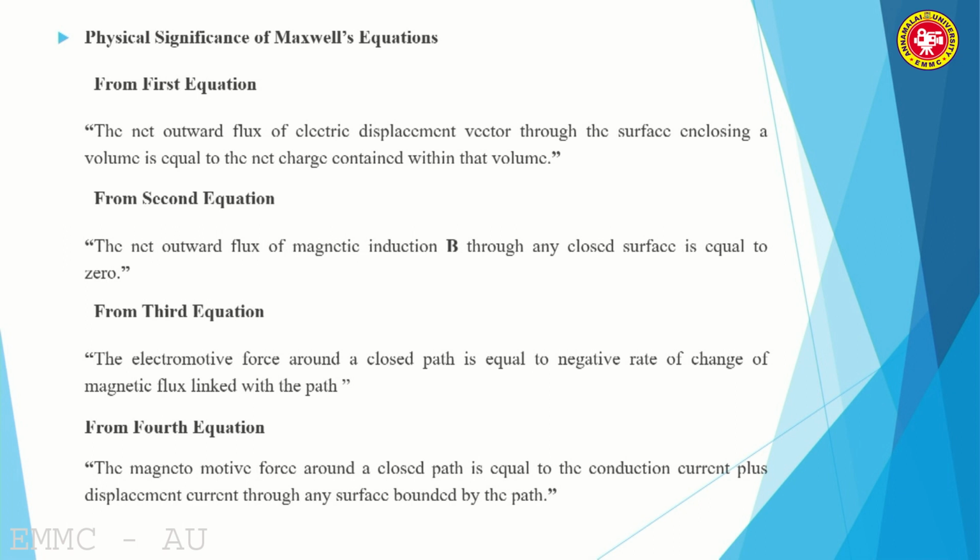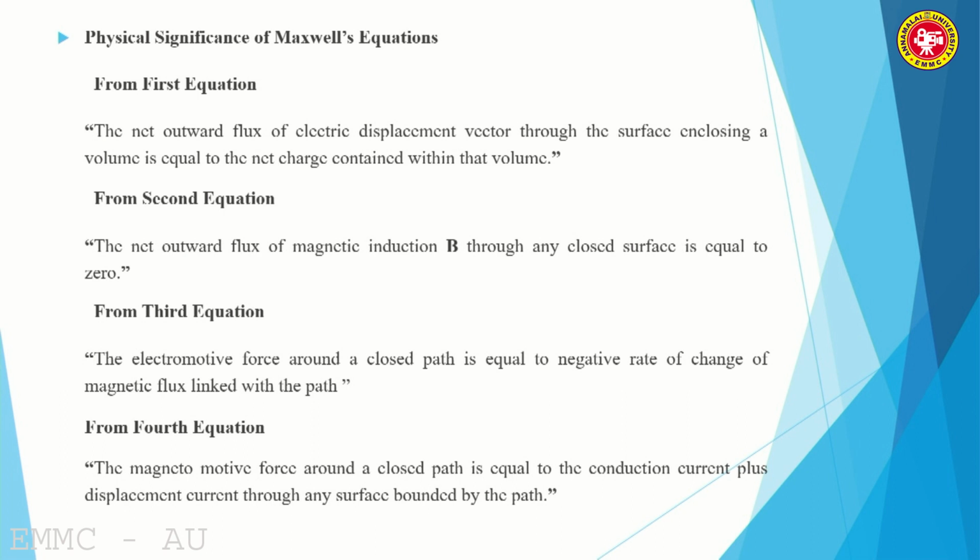From the integral form of the fourth equation, we see that it gives the magnetomotive force, while the third equation gives the electromotive force. It means the third equation is concerned with the electric field, and the fourth equation is concerned with the magnetic field. Therefore, the magnetomotive force around a closed path is equal to the conduction current density J plus the displacement current, dou D by dou t, through any surface bounded by the path. So, the physical significance of Maxwell's equations is another important question.